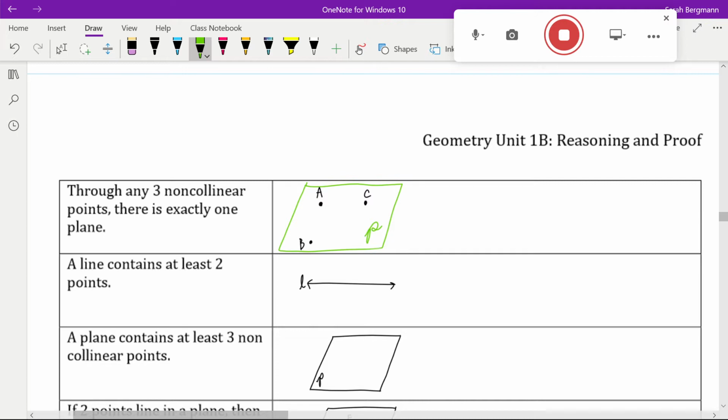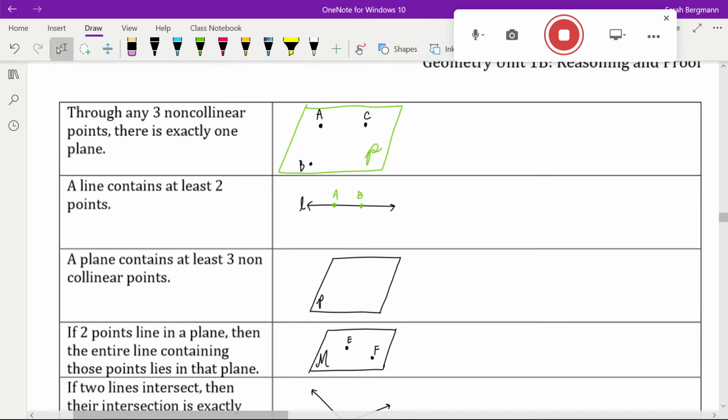The next, a line contains at least 2 points. You must have at least 2 points on this line. Next, a plane contains at least 3 non-collinear points. So, if you have a plane, you know there must be at least 3 non-collinear points on this.